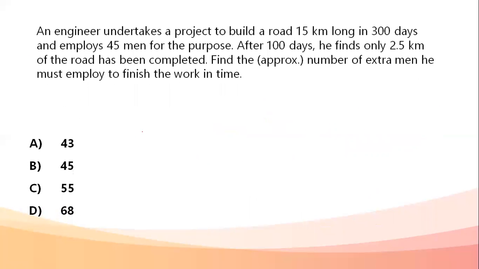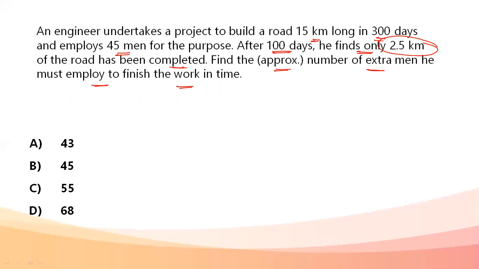Next question. An engineer undertakes a project to build a road 15 kilometers long in 300 days and employs 45 men for the purpose. After 100 days, he finds only 2.5 kilometers of the road has been completed. Find the approximate number of men he must employ to finish the work in time.